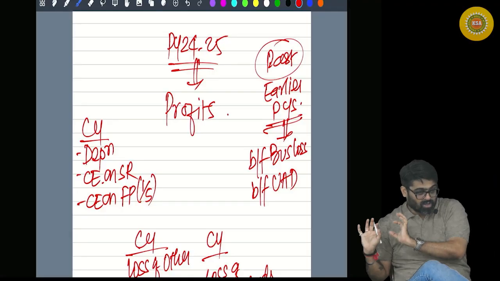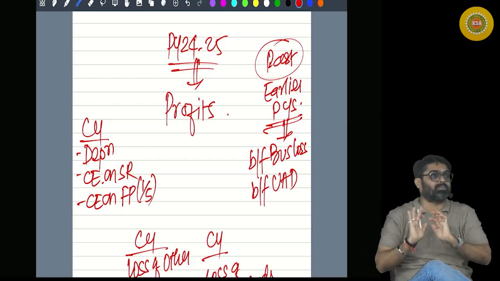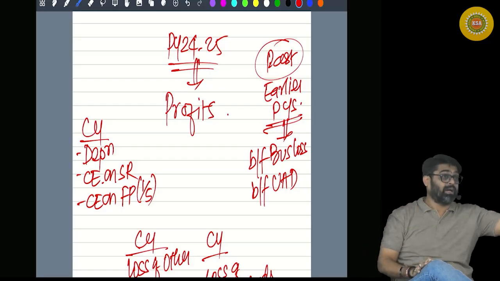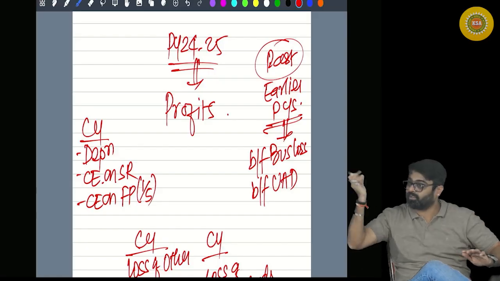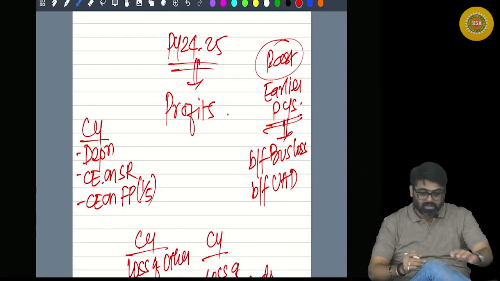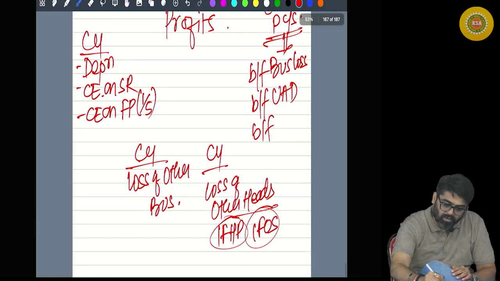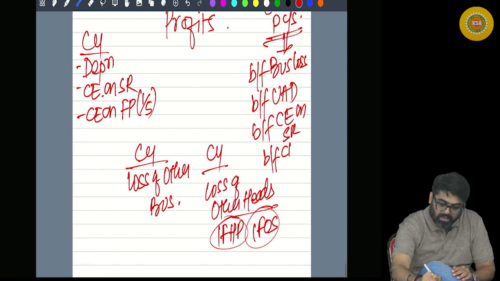Yes. So your unabsorbed depreciation can be set off against this business income or any other incomes also except salary. So this unabsorbed depreciation can be set off. Now can you have brought forward capital expenditure on scientific research? Can you have brought forward capital expenditure on family planning?